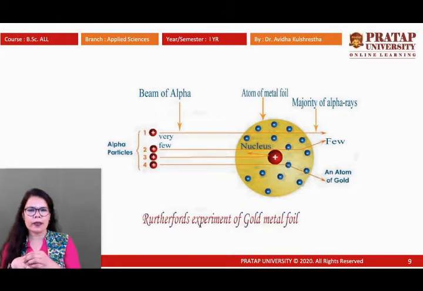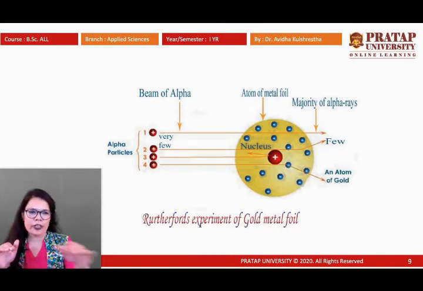In the first experiment, he scattered alpha particles on a thin foil of gold metal, and he observed that when alpha particle beams scatter on the gold foil, some alpha rays come back at 180 degrees, some deviate from their path, and some move straight forward.